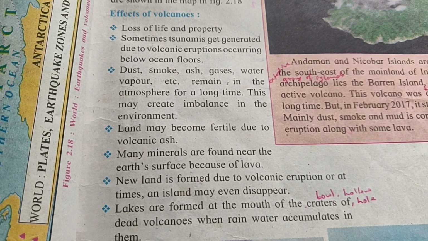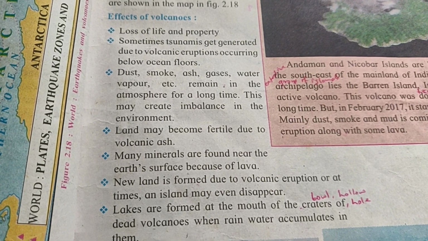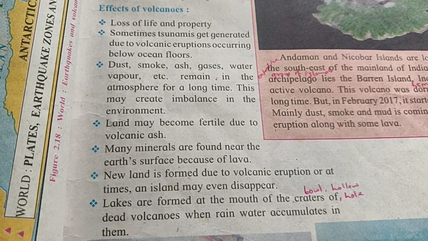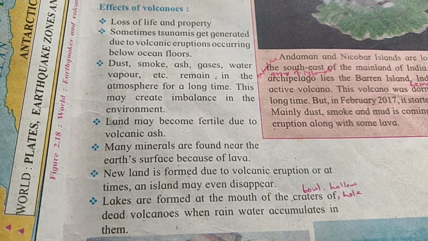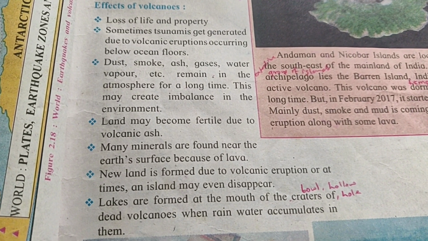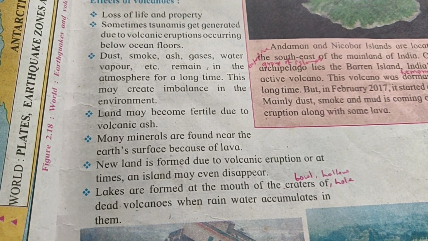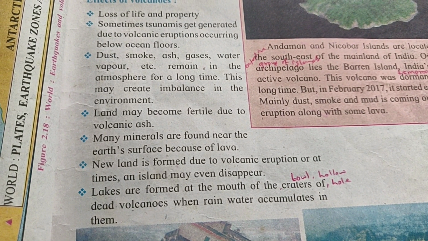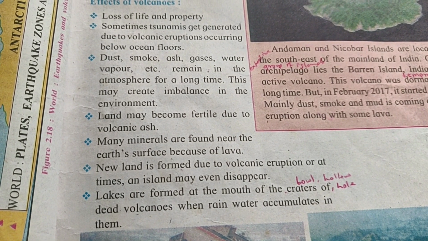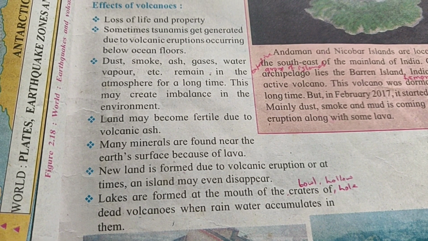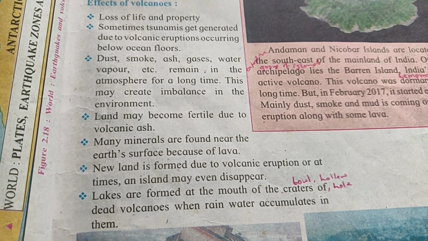Land may become fertile because of volcanic ashes. Many minerals are found near the earth's surface because of the lava. We can find many minerals. New land is formed due to the volcanic eruption. An island may sometimes be newly formed, and sometimes the island may even disappear.